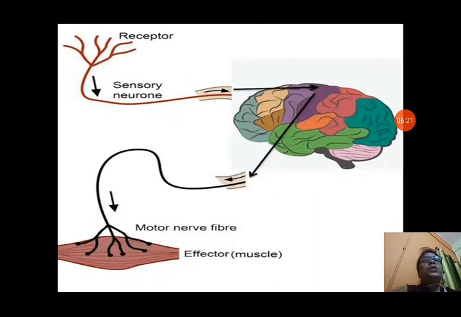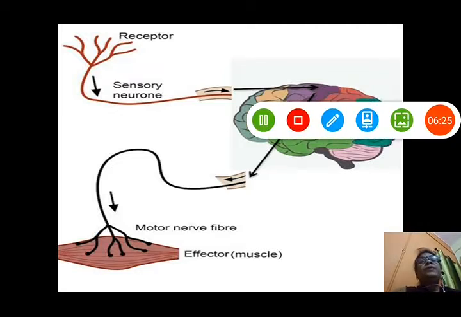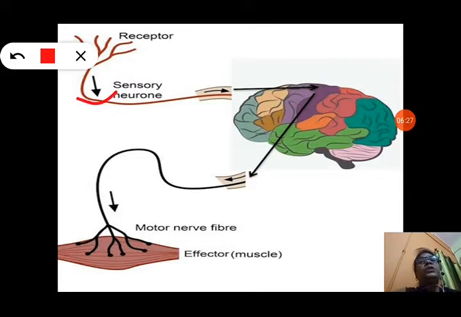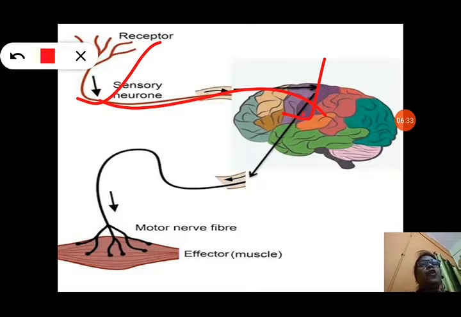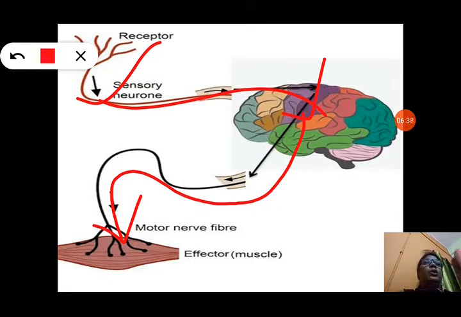In this picture also you can see the receptor. Receptor means where the stimuli is received. Stimuli is received in the muscles or skin, whatever. And here you can see the message is going to the brain, and from the brain again motor nerves bring the order. Whatever order the brain is giving to our muscle responds accordingly, and that order is brought to the muscle again with the help of motor nerve.